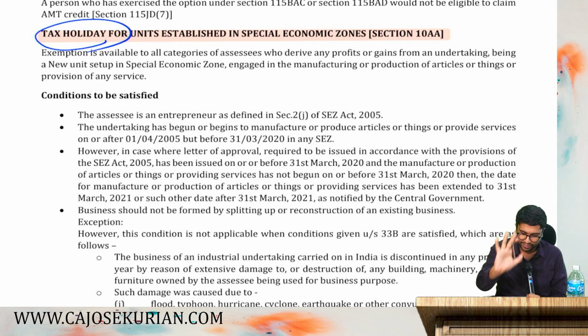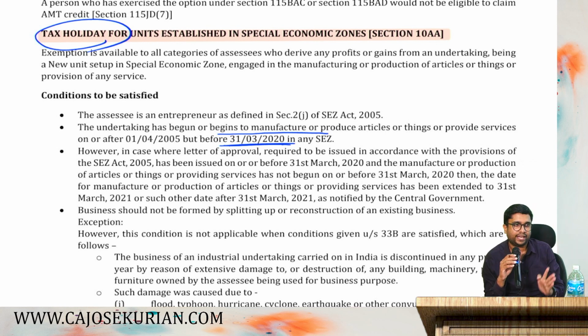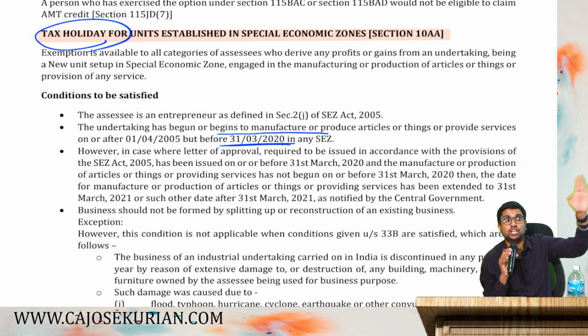So the first point is, if you started your manufacturing or provision of services on or before 31st March 2020 only, you are eligible for 10AA exemption. So to claim 10AA exemption, you need to start your manufacturing activity on or before 31st March 2020. If you start your manufacturing activity today, you are not eligible for exemption under 10AA. You need to start it on or before 31st March 2020. But for 31st March 2020, we had a problem. What is that problem? Corona was here, right?